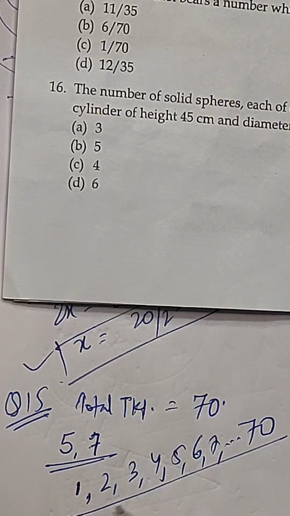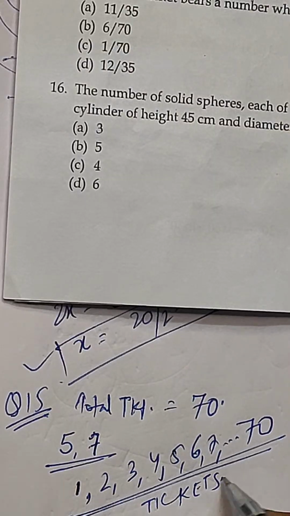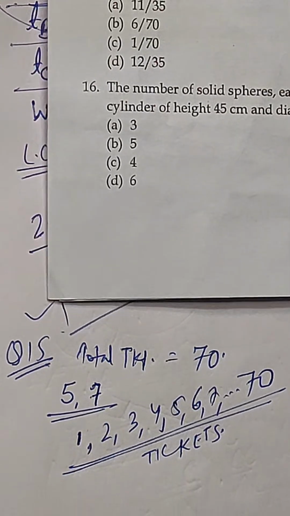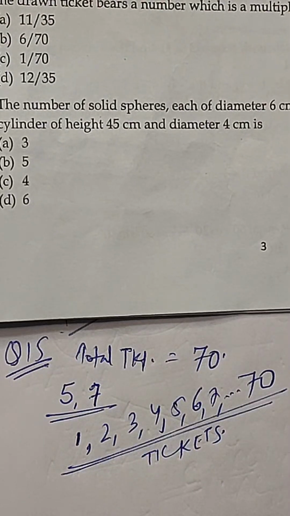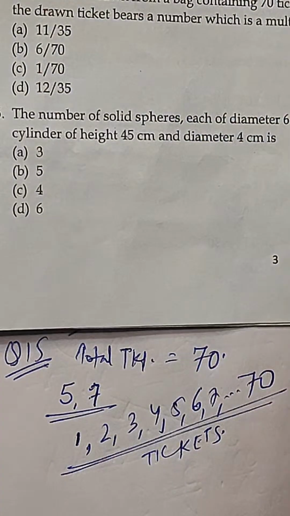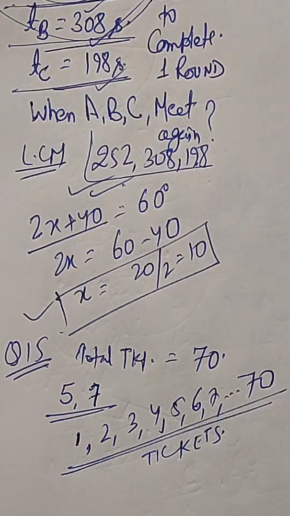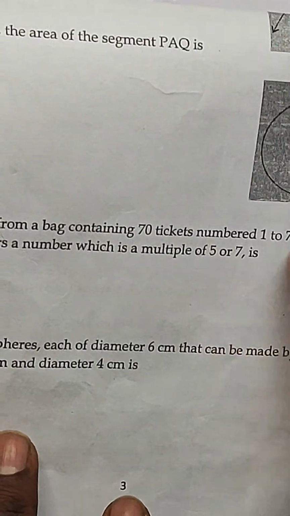These are the tickets with you. Then what you can do is simply see what the multiples of 5 or 7 are, because the question asks which of those tickets have multiples of 5 or 7.